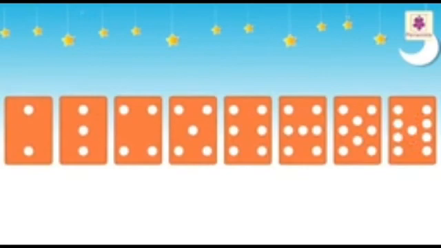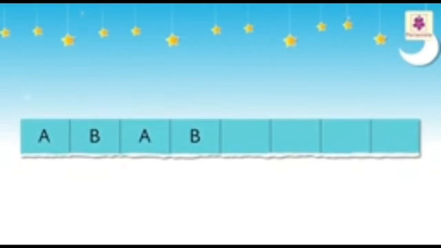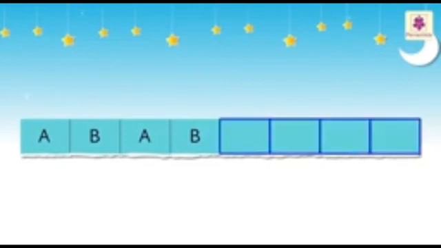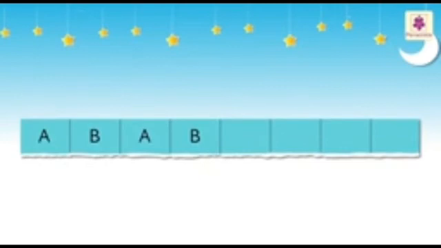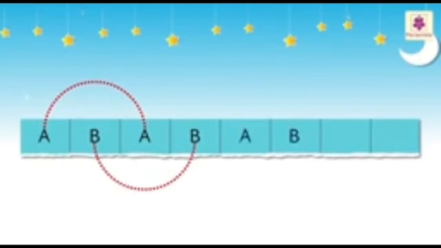Kids, isn't it interesting? We can find patterns in letters too. Now, observe the given pattern and write the next 4 letters. We can see that letter A and letter B are placed alternately. This becomes our pattern. So, the next letter will be letter A, then letter B. Then again letter A, and lastly letter B.